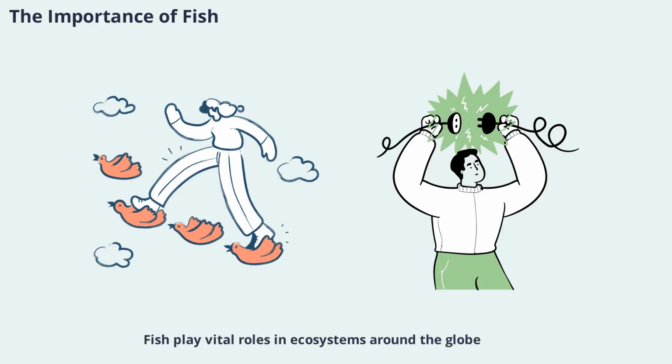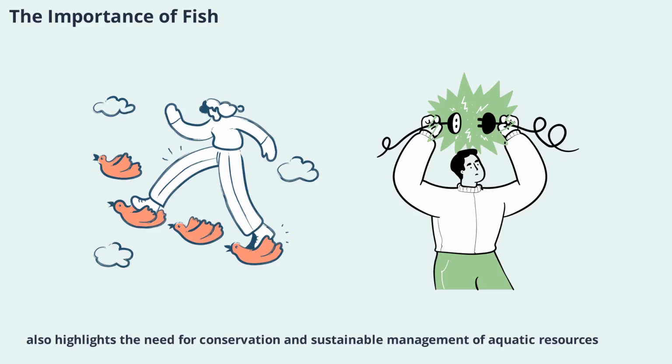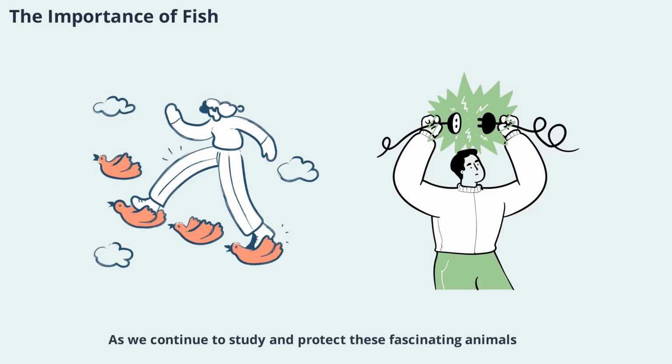Fish play vital roles in ecosystems around the globe. They're key links in food webs, support human economies, and inspire technological innovations. Understanding fish diversity not only enriches our knowledge of biology but also highlights the need for conservation and sustainable management of aquatic resources. As we continue to study and protect these fascinating animals, we ensure a healthier future for both fish and people.